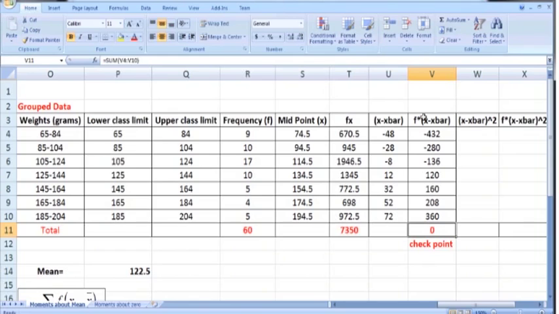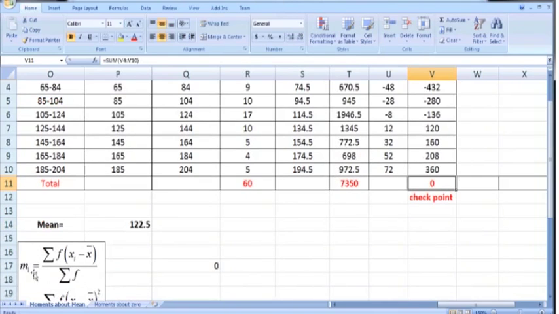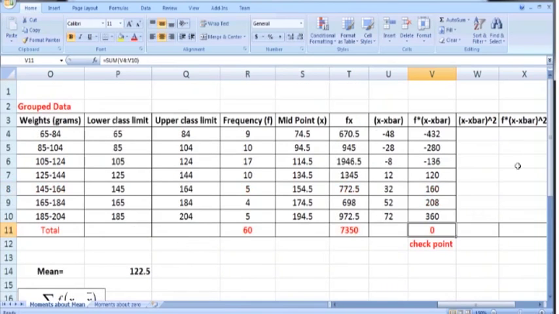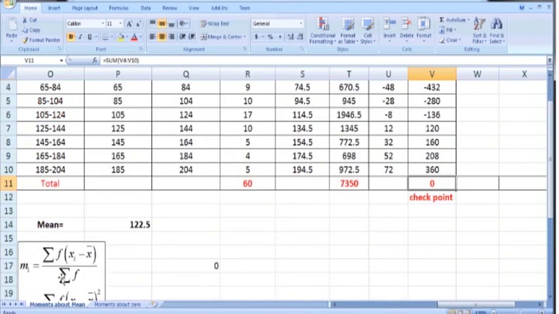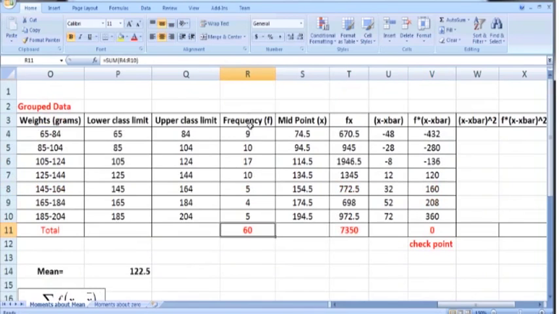So once we have this sum of f into x minus x bar, look at the formula for the first moment about mean, or the first central moment. It is summation f into x minus x bar divided by summation f. So the sum of this column, which is 0, divided by summation f, which is the sum of frequencies, 60 in this case.